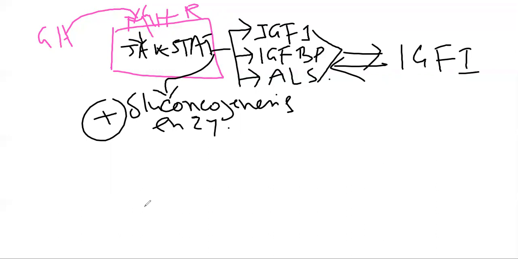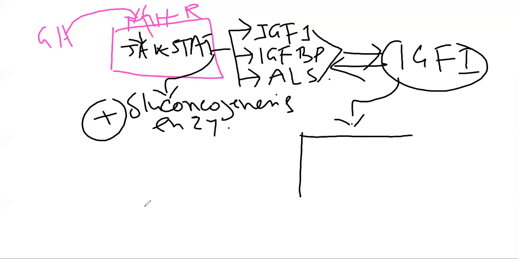What happens? This insulin-like growth factor finally works on the insulin-like growth factor receptor 1. Here it is the area for the visceral organs, for the cartilage and the bones.